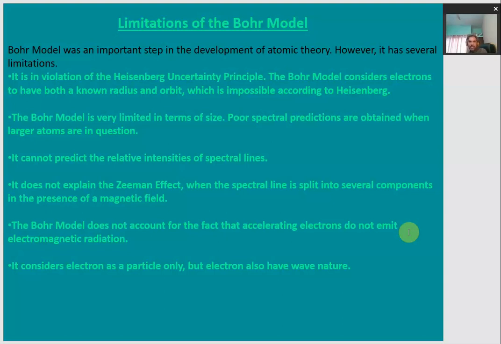Another limitation is that it cannot predict the relative intensity of the spectral lines. It cannot compare the intensity of the radiations which are emitted out. It does not explain the Zeeman effect.